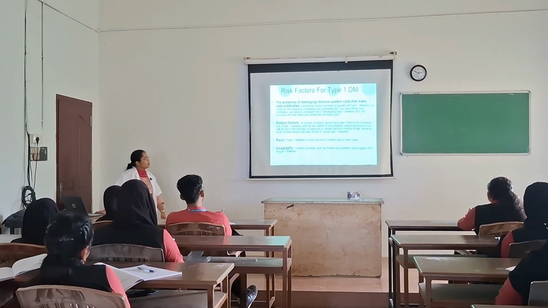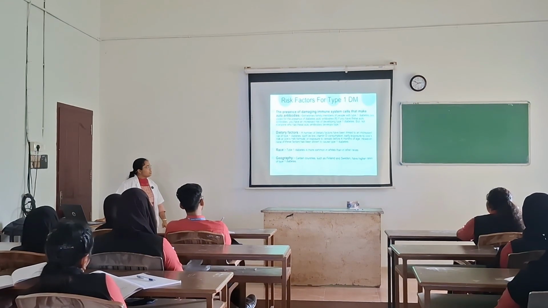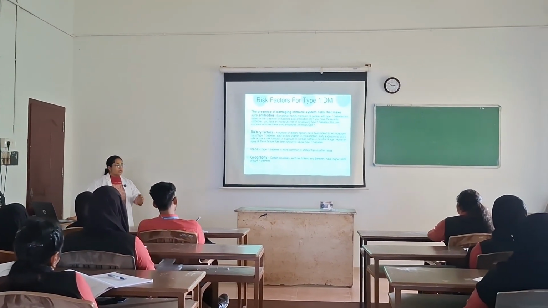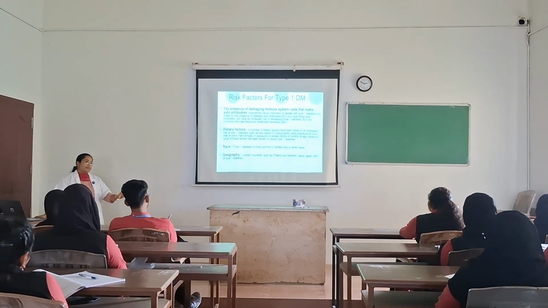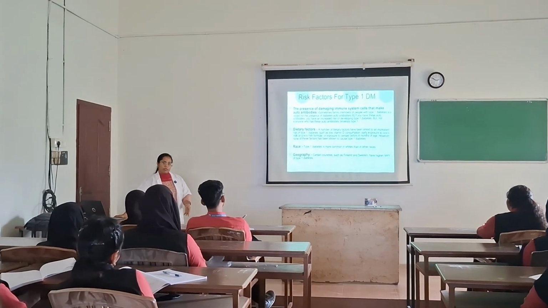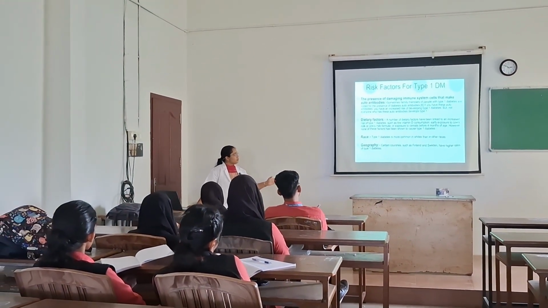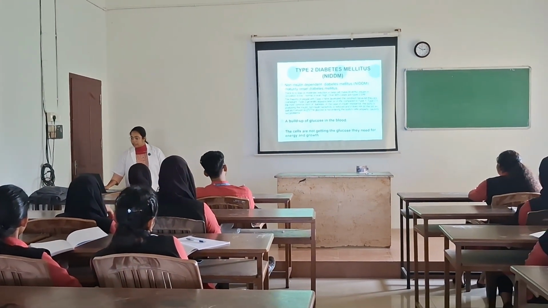In some cases, type 1 diabetes can also be diagnosed in whites. According to race also, in whites there will be a type 1 diabetes risk. Then geography, in certain countries the risk of getting type 1 diabetes is higher, Finland, Sweden, and likewise countries. That's all about risk factors of type 1.